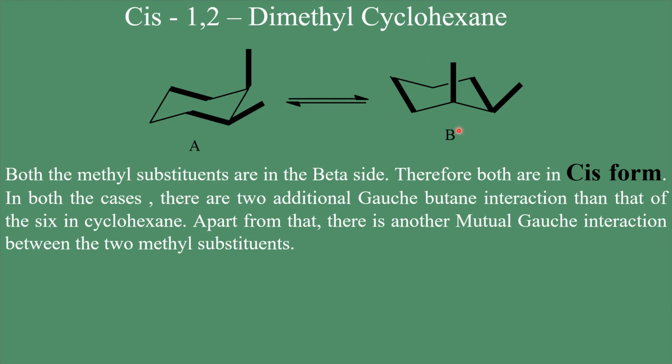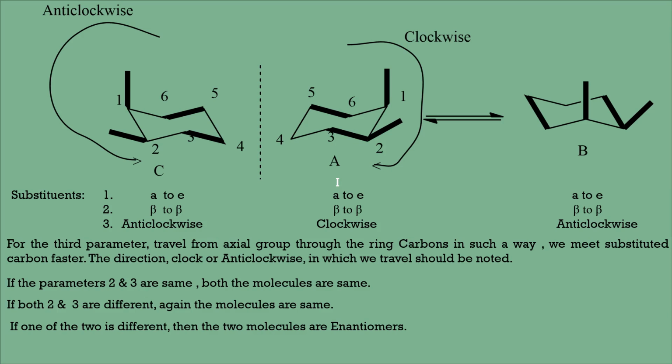Now let us try to identify the relationship between the conformer A and conformer B as stereoisomers. To understand the stereochemical relationship between A and B, let us take the mirror image of this A. This is the mirror plane, and this C is the mirror image. And let us try to identify the stereochemical relationship between A and C first.